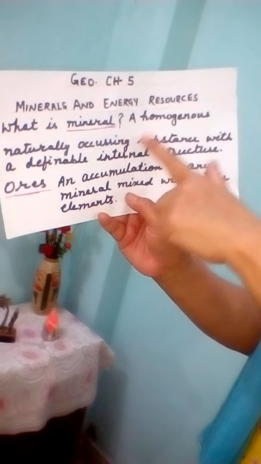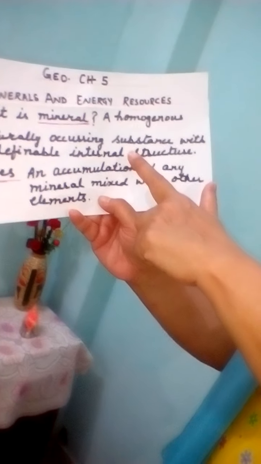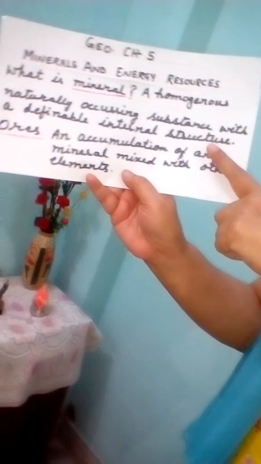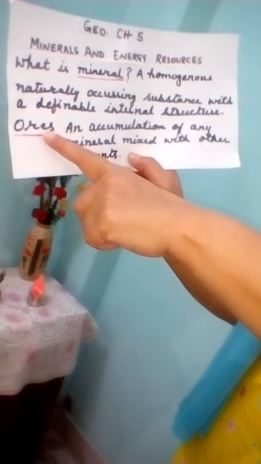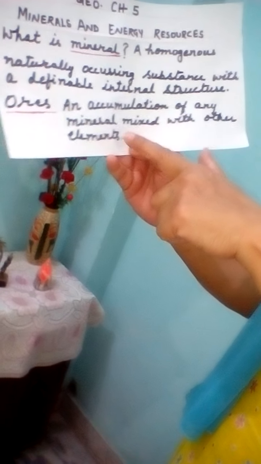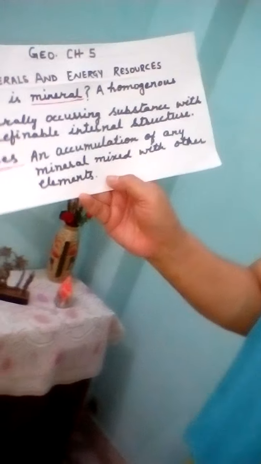What is a mineral? Mineral is a homogeneous naturally occurring substance with a definable internal structure. Internal structure इसका एक definite होता है, ये natural है. Minerals are found with ores. Ores, an accumulation of any mineral mixed with other elements, are known as ores.